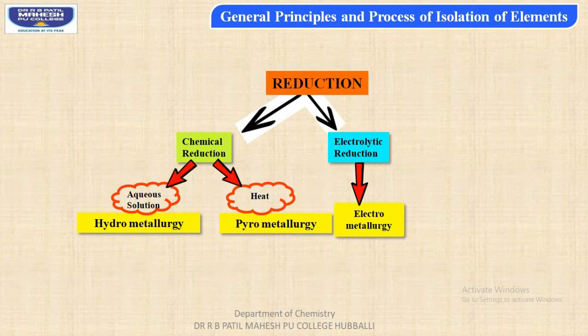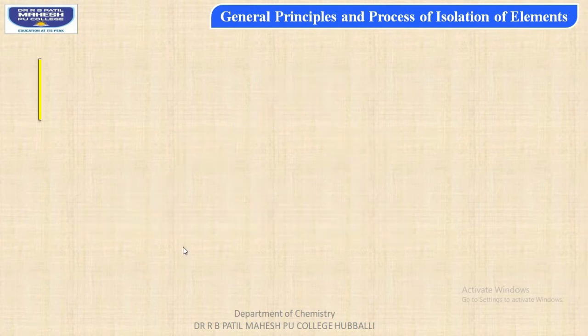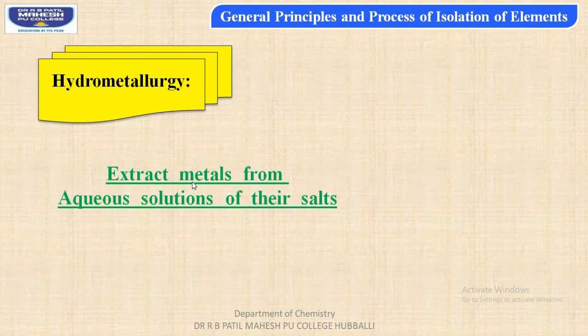And for that process, we want reduction process. Reduction processes are of mainly two types, the chemical reduction and electrolytic reduction. So within chemical reduction, students, let's study in detail about the first process of chemical reduction. It is hydrometallurgy. In hydrometallurgy, students, we are extracting the metals from their aqueous solution, that is dissolved in the water of their respective salts.